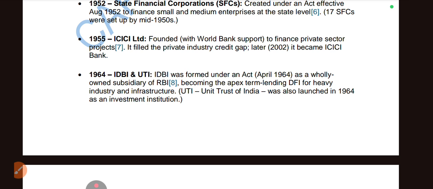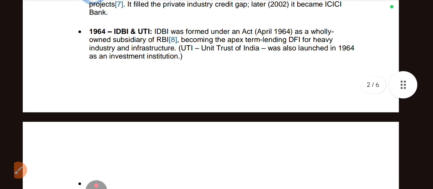Before liberalization, ICICI was a private industry institution and it used to provide loans for industries, not like a bank. Next is 1964, IDBI. IDBI was formed under an Act of April 1964 and was a wholly owned subsidiary of RBI, becoming the apex term lending DFI for heavy industry and infrastructure. They used to lend more money to industry, so it is an apex lending institution.